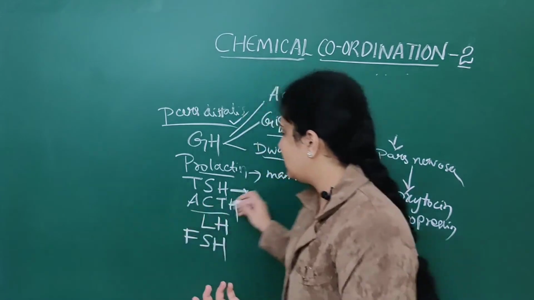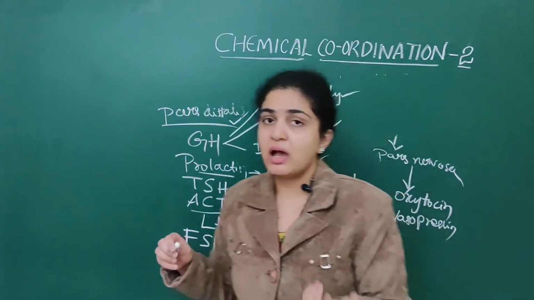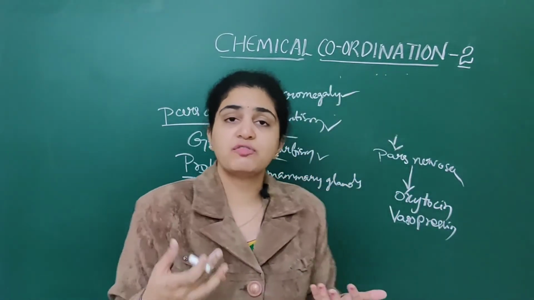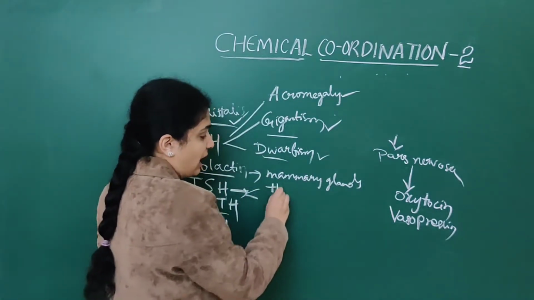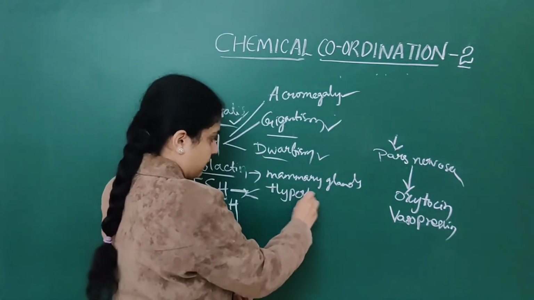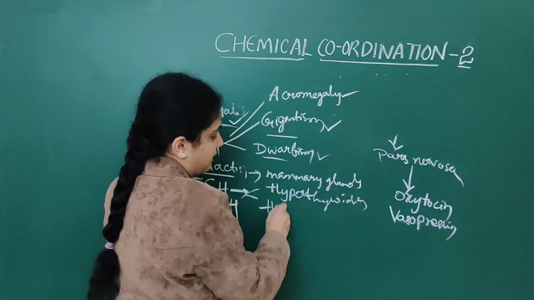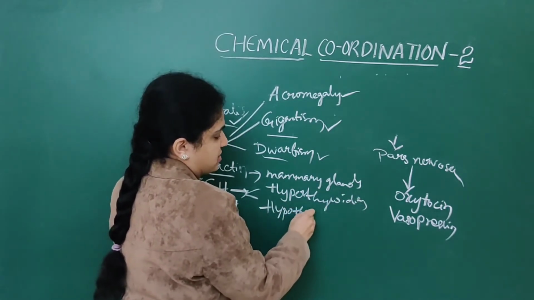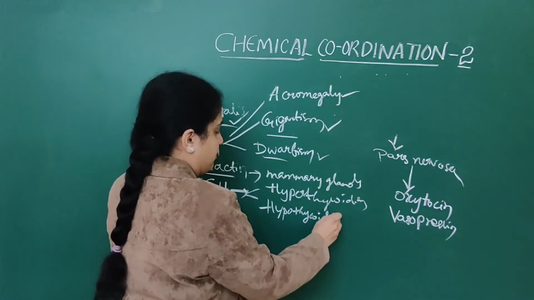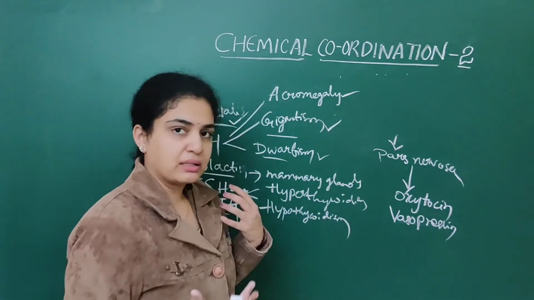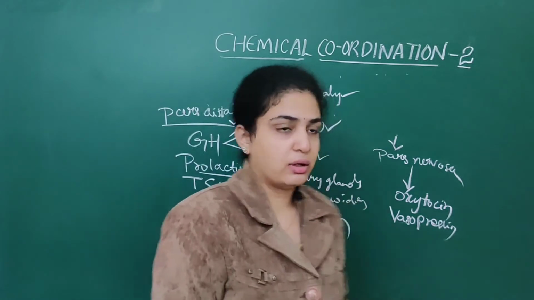Thyroid, what does it mainly do? See, thyroid stimulating hormone, if there is excess secretion of thyroid hormone, it leads to hyperthyroidism. If very little is secreted, then it leads to hypothyroidism. So hyperthyroidism as well as hypothyroidism.